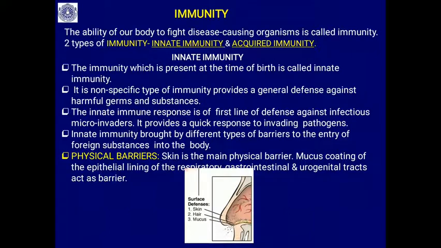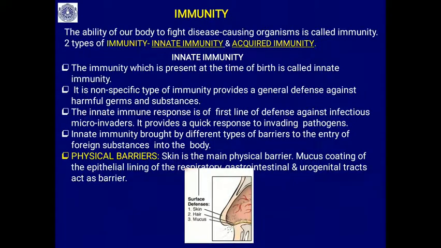Then the mucus coating, the epithelial lining that is present in your nasal passage and respiratory passages, or else in our gastrointestinal passage, or else urinogenital tract. All these epithelial linings or mucus coatings also act as a physical barrier.